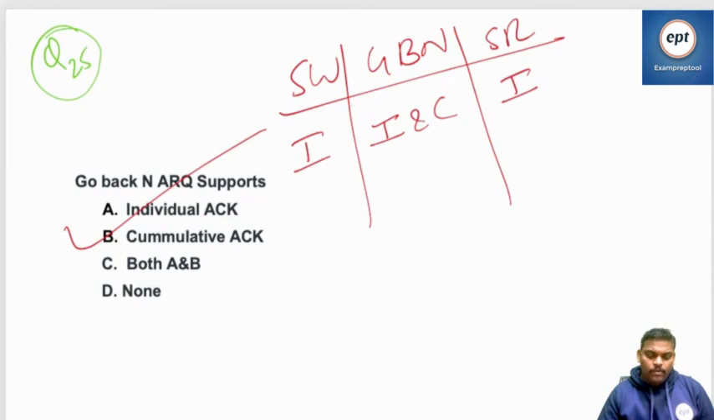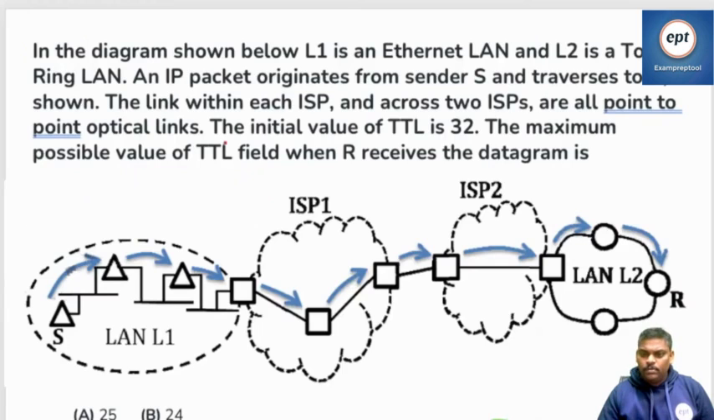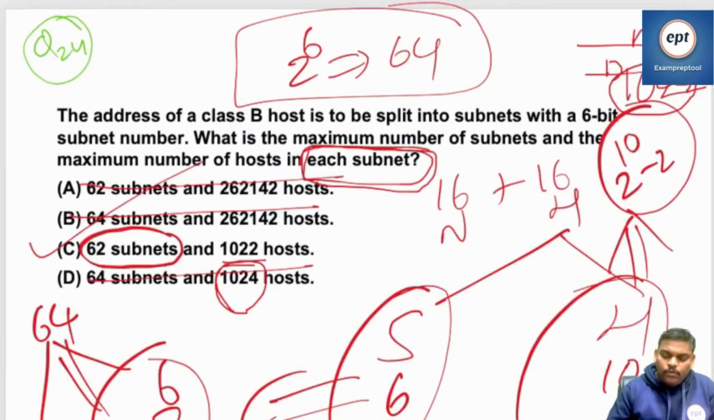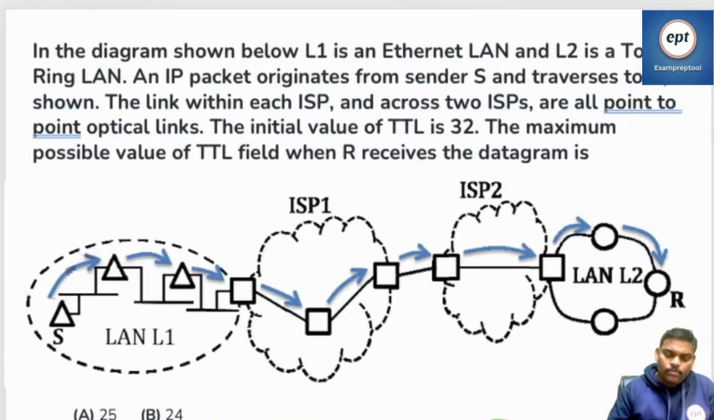That's 25, now 26. Question number 26. Can you see this? Someone is saying check D option. What is the D option? 64 subnets, 1022 hosts. Hosts are always 1022. Subnets are 2 power 6. That's it.